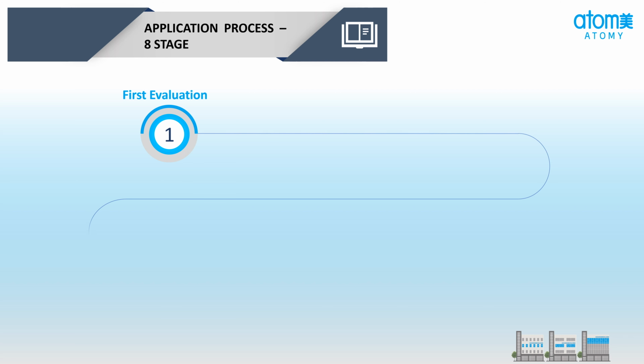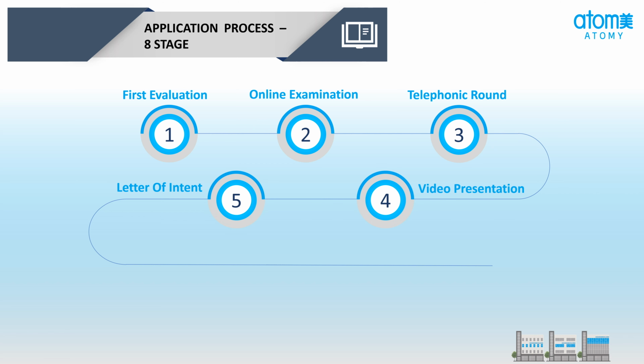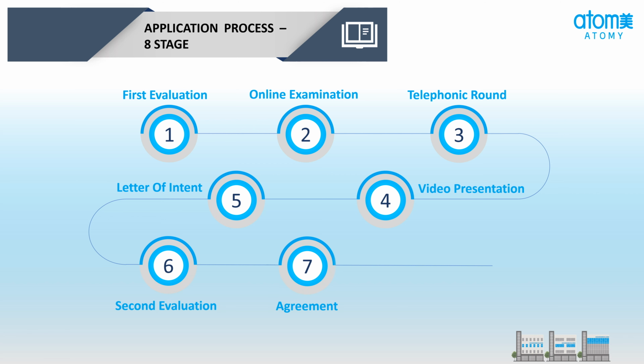Stage 1, first evaluation. Stage 2, online examination. Stage 3, telephonic round. Stage 4, video presentation. Stage 5, letter of intent. Stage 6, second evaluation. Stage 7, agreement. Stage 8, award certificate. So now we will explain the application process.